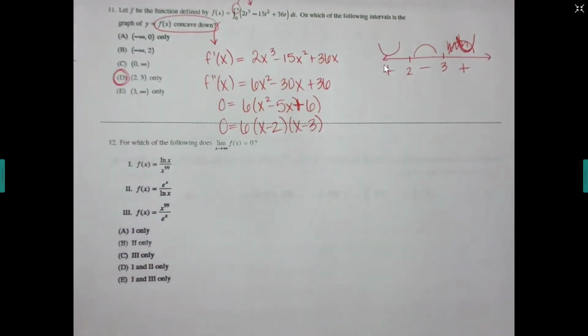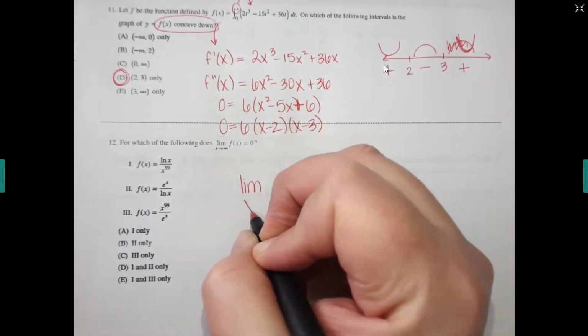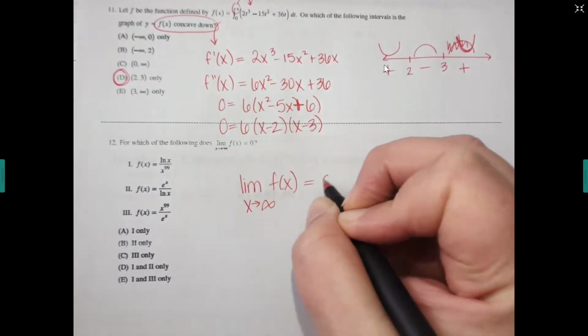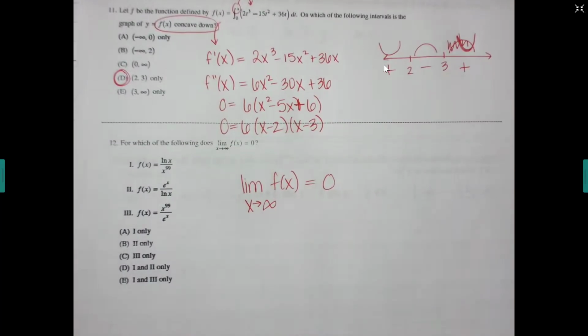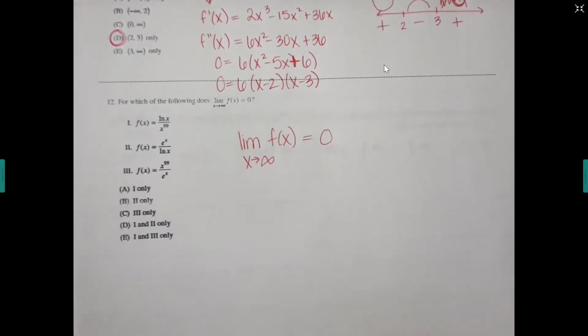All right, next one says, for which of these is the limit, I'm going to write this a little bit bigger, as x approaches infinity equal to 0. How do I do limits to infinity? What rules? BOBO, BOTN, and EATS DC. And if I want it to come out to 0, what type does it have to be? A BOBO. So I'm looking for which of these are a BOBO. The first one is an ln versus an x to the 99. Is it a BOBO?